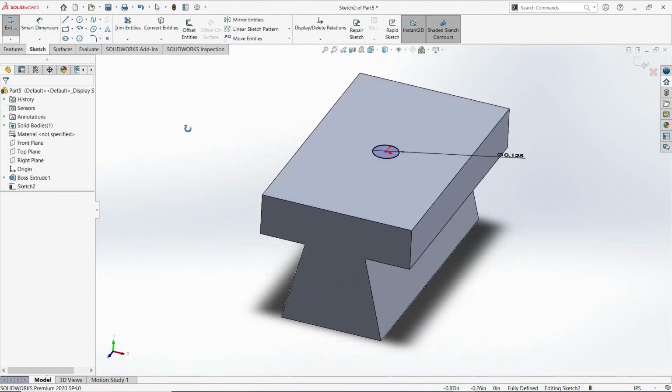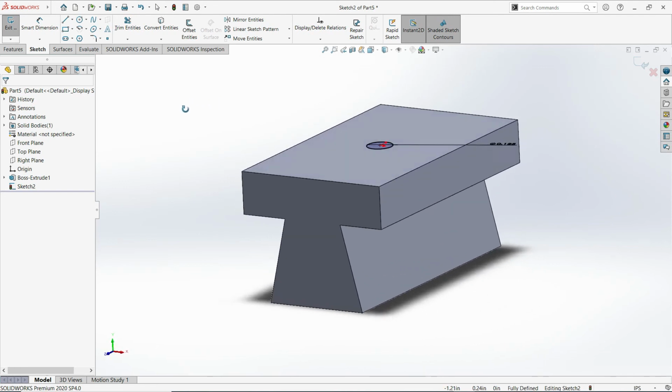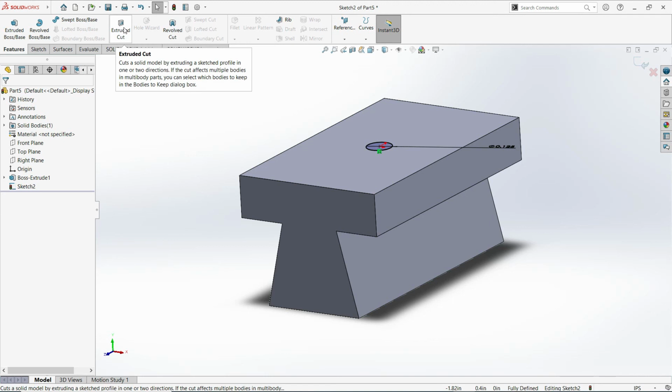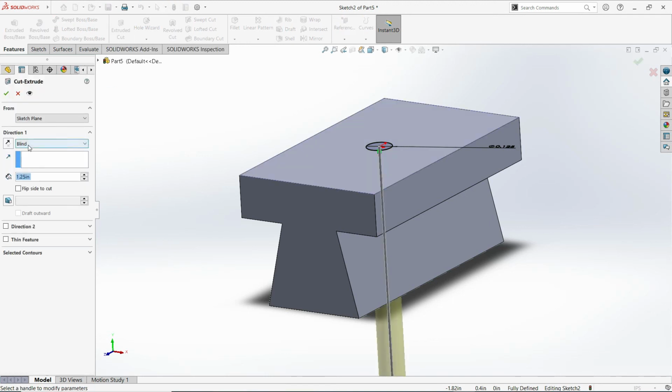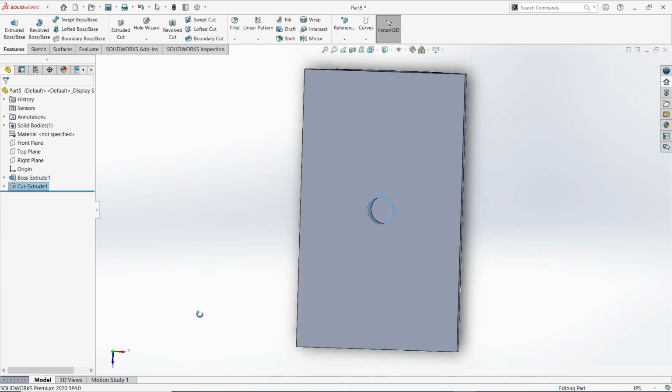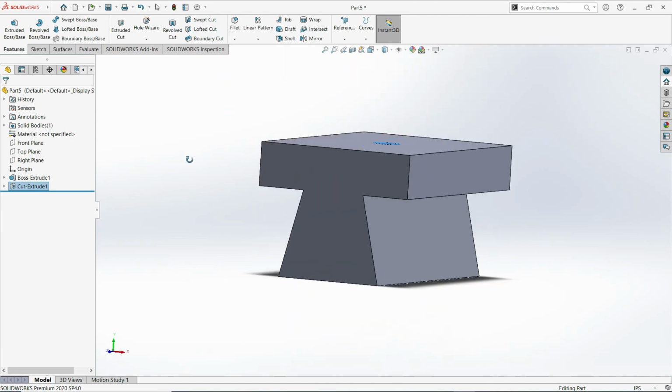then I'll just rotate a little bit so that I could see the output features. Extruded cut, then condition is blind, and it should have a 0.50 inch. Then okay, so it doesn't have a hole.